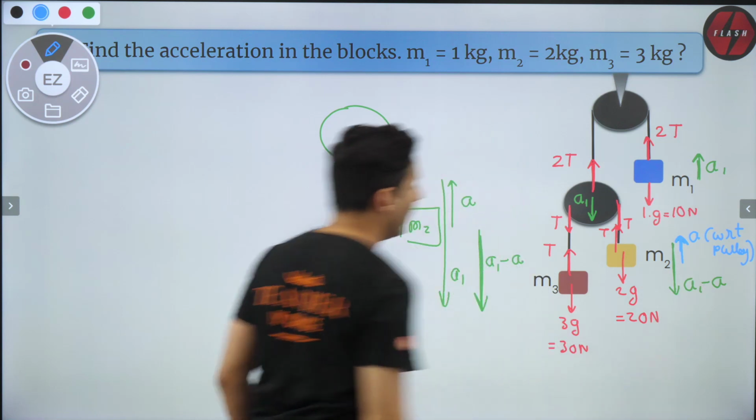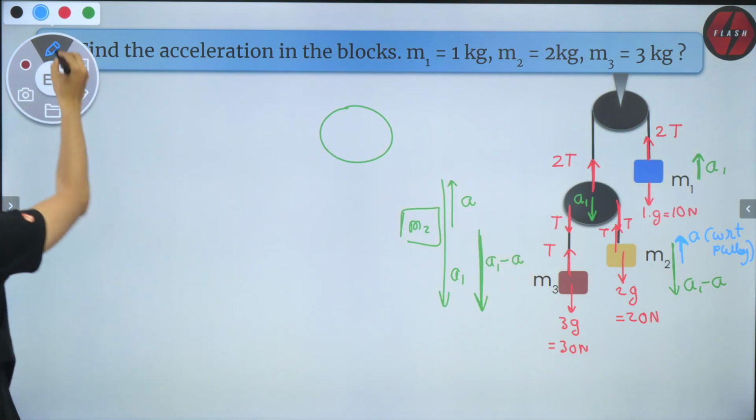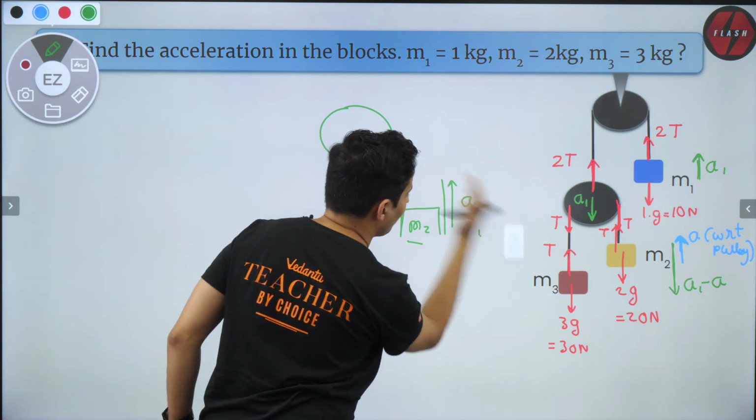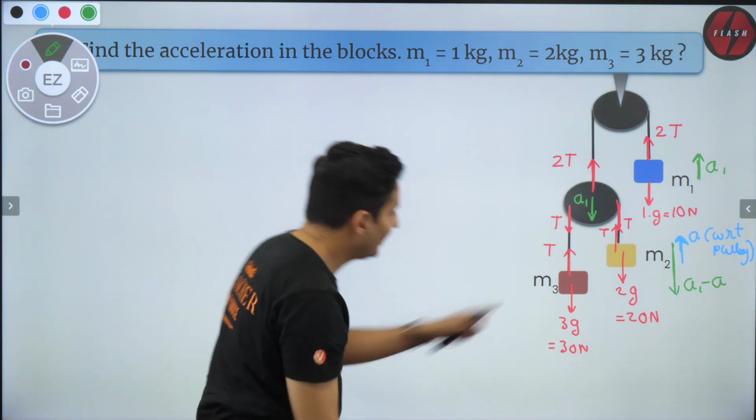So get that thing straight. Now if you have understood that part, let's go to the next part.